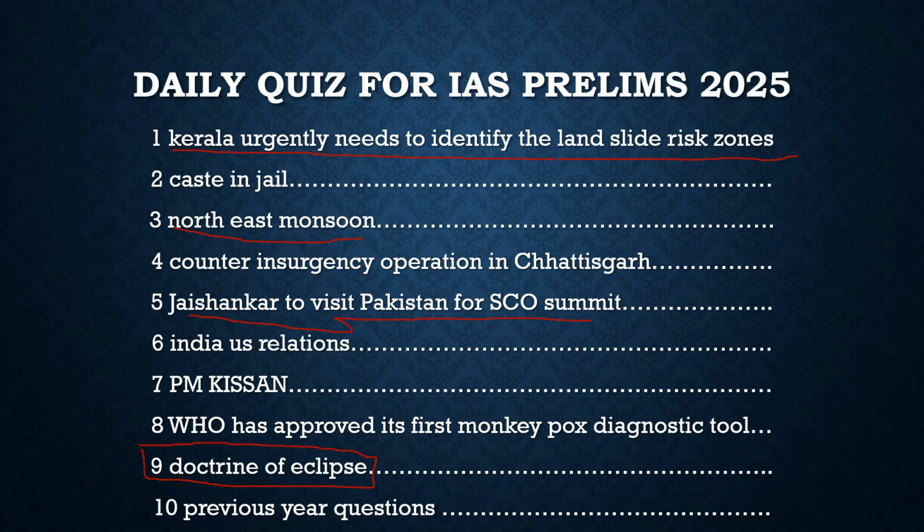Then the another article which is relevant for your preparation is this India-US relation. Usually we take India-US relations many times, but here it has become important because India and USA have signed a bilateral agreement on critical minerals, and after Australia, it is the first country with which India has signed this bilateral agreement with respect to critical minerals. So it becomes very much important for us to know that.